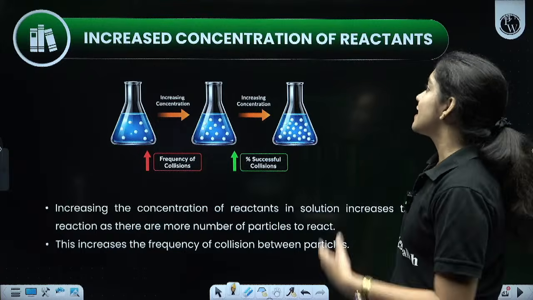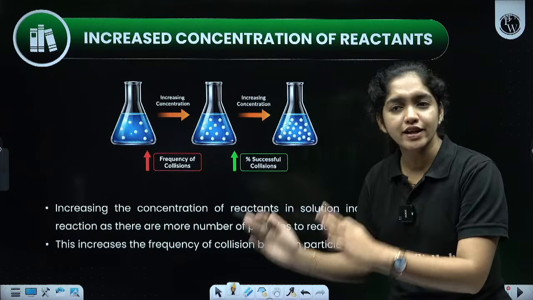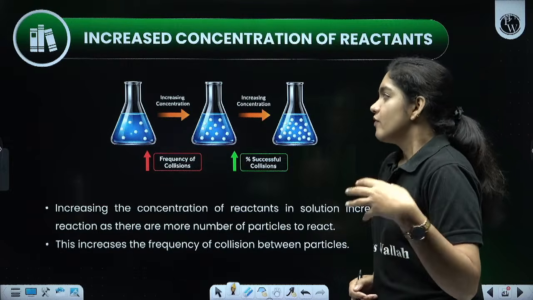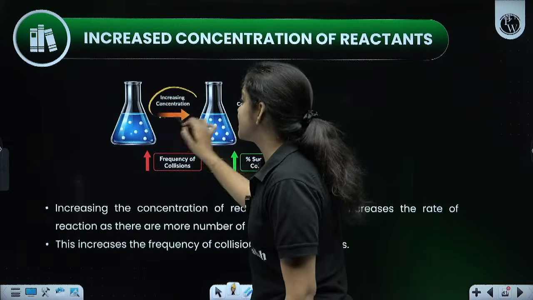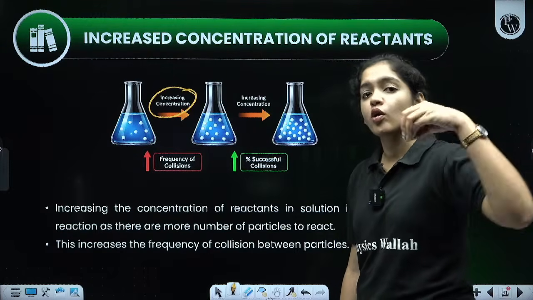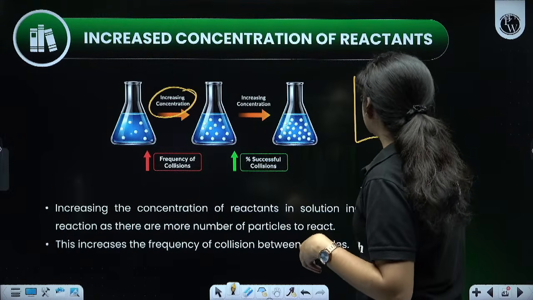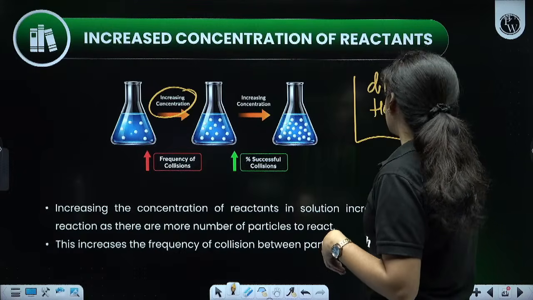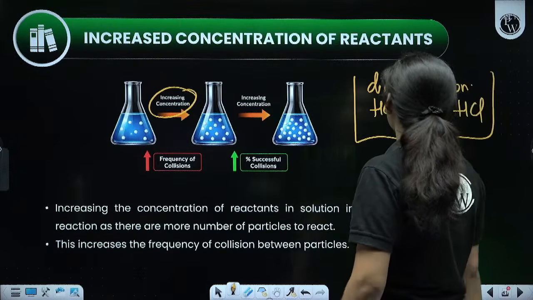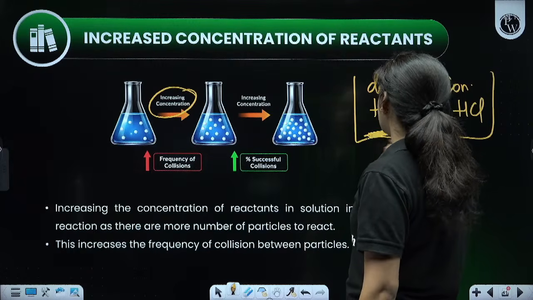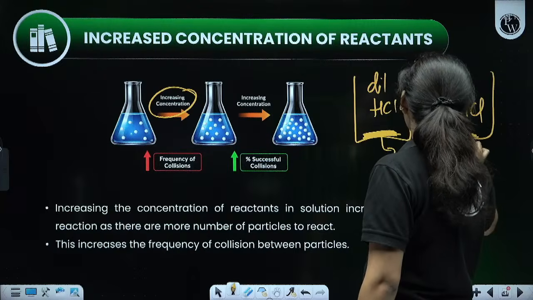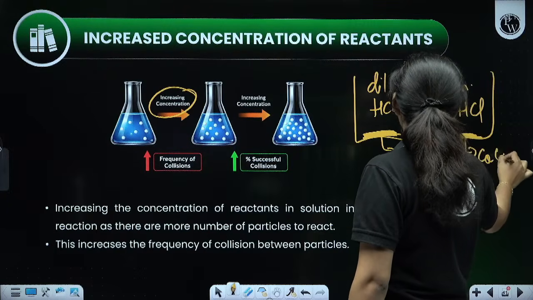Okay, then increasing the concentration of the reactant. This is a very important thing: the concentration of the reactants. So, what happens when we are increasing the concentration of the reactants? Can you tell? It's a very easy thing. In one beaker, we took dilute HCl, and in the other beaker, we took concentrated HCl. We added powdered calcium carbonate to this one, and powdered calcium carbonate to that one, both.